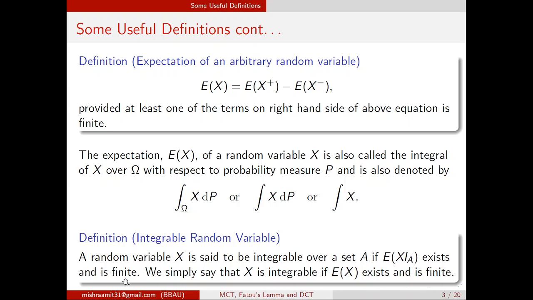That is important, that integrability is actually related with finiteness of the expectation. We simply say that X is integrable if expected X exists and is finite. These two things are there. So if expectation is finite, we call it integrable random variables.